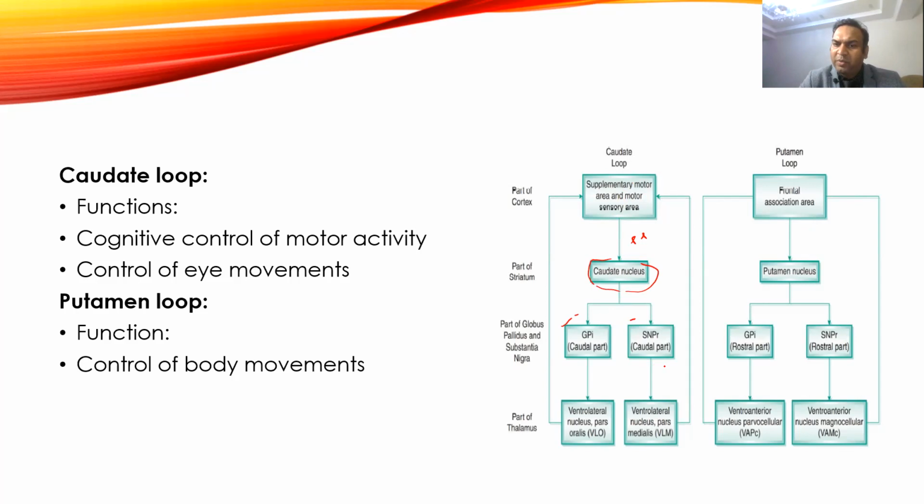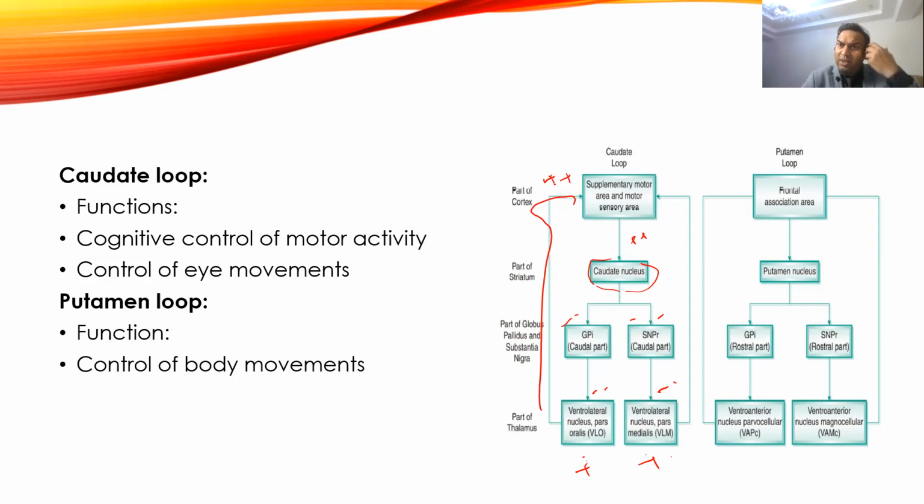These are usually negative inputs, and from there it again goes as more negative input to the thalamus, the ventrolateral nucleus of the thalamus, and also the medial portion of the ventrolateral nucleus. Both are inhibitory, and from thalamus it goes back to the supplementary cortex, and these are usually excitatory, and this continuous loop will be formed.